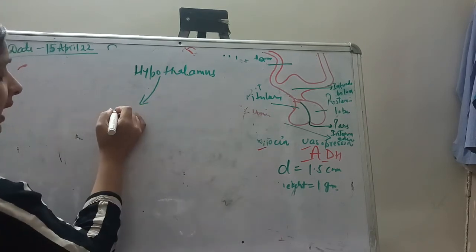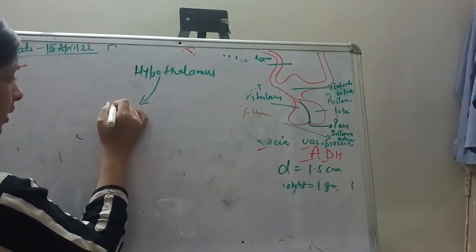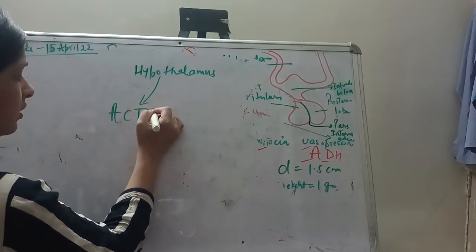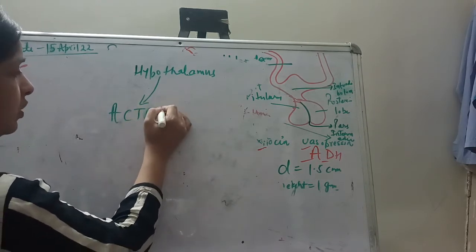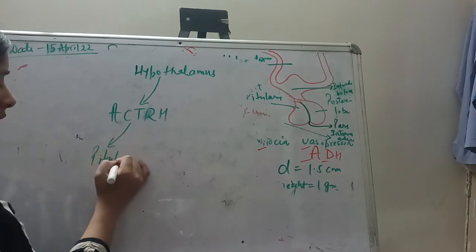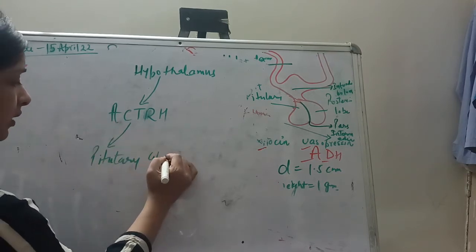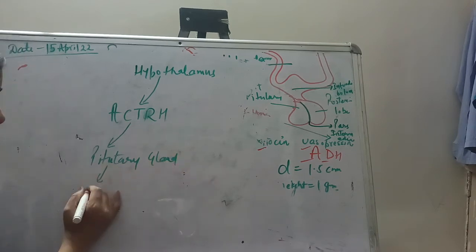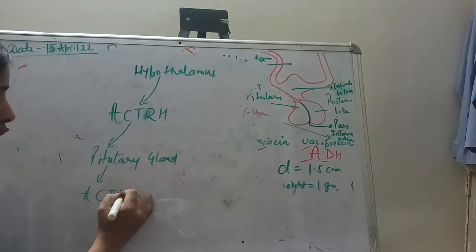The hypothalamus releases adrenocorticotropic releasing hormone. Okay, so this hormone will reach the pituitary gland, and the pituitary gland will start releasing adrenocorticotropic hormone.